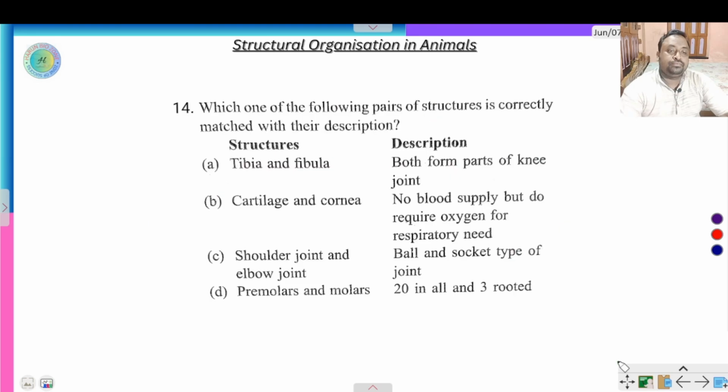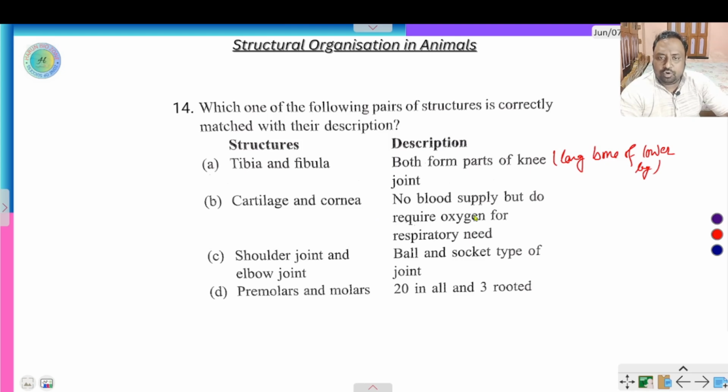Next question. Which one of the following pairs of structures is correctly matched with their description? Tibia and fibula. Tibia and fibula are the long bones of the lower leg. Both forms part of the knee joint, not long bone of lower leg.